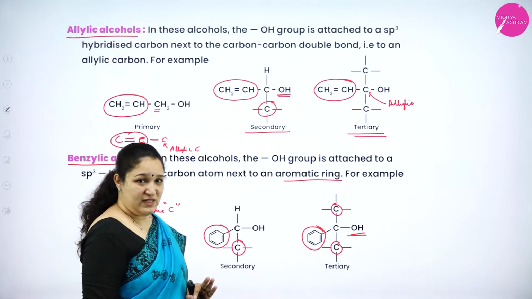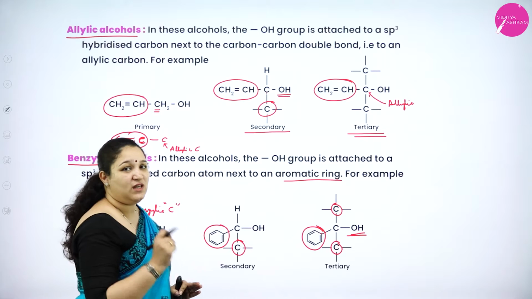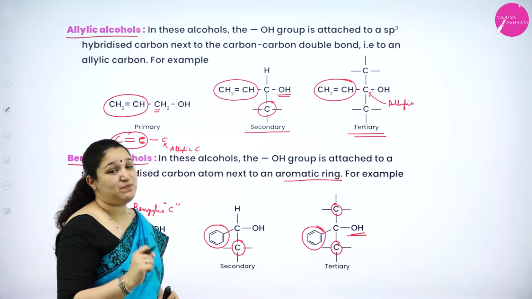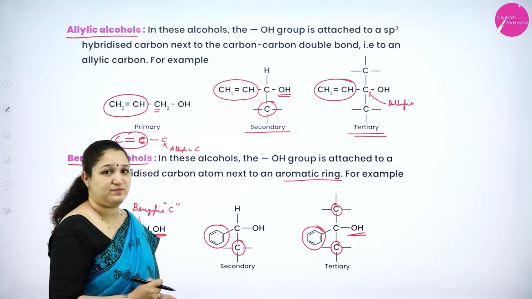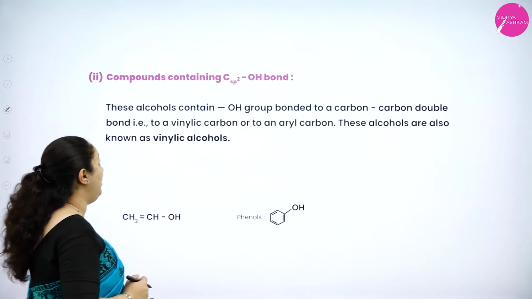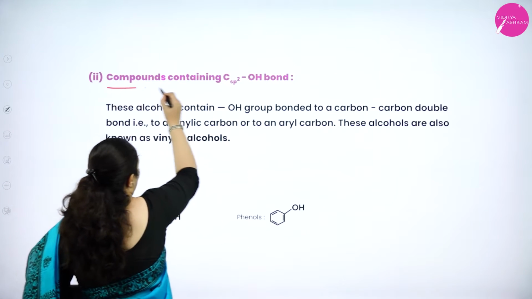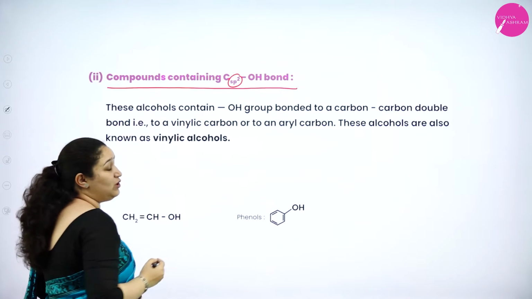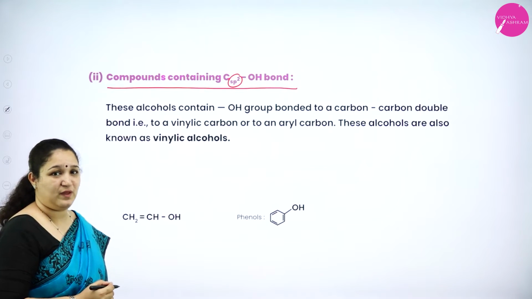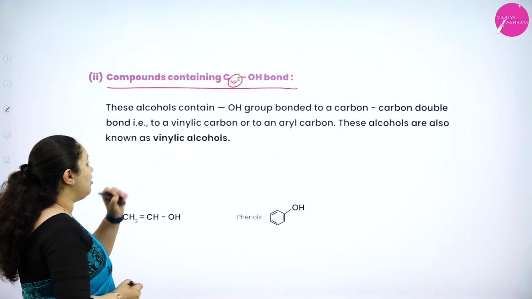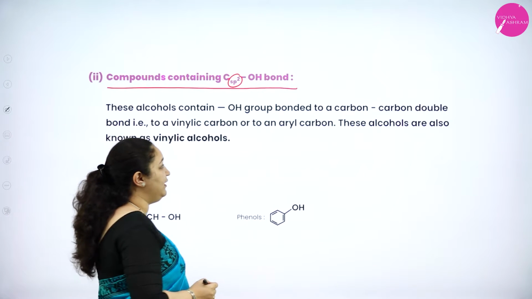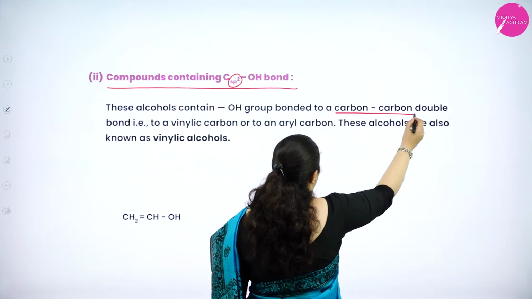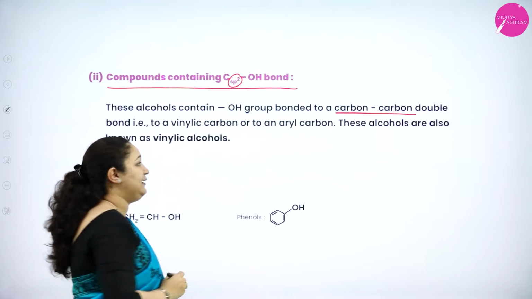Now in all of these, the carbon atom to which the OH group was attached was sp3 hybridized. Okay. Next we will see about the compounds containing carbon with OH group in which carbon is sp2 hybridized. Okay. So these are alcohols containing OH bonded to carbon-carbon double bond directly.